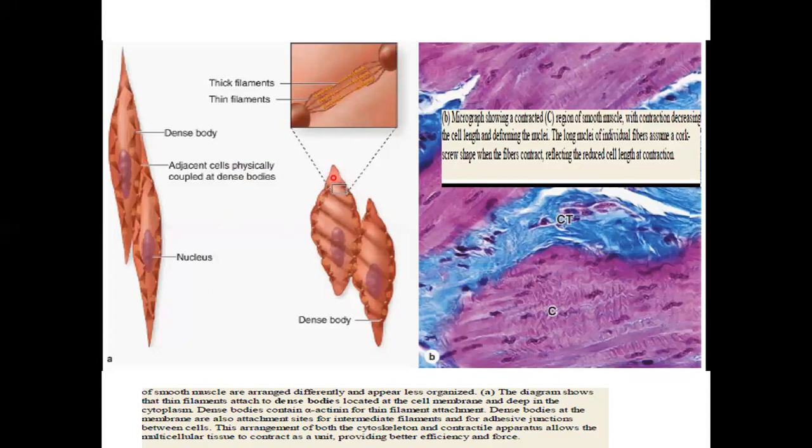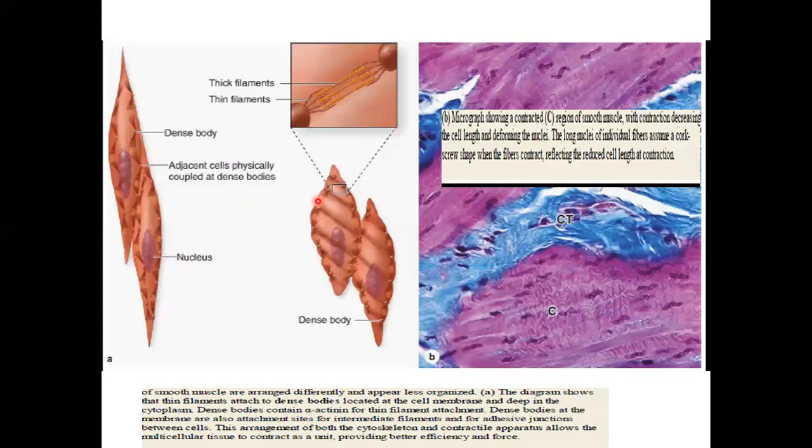Now, since we have dense bodies all over the cell membrane and dense bodies on the nucleus, when these contract, the cell shortens. You see that? This is a relaxed muscle. That is a contracted muscle. So this is a muscle that is undergoing contraction. Now look at the cell membrane. This is a contracted muscle. Compare with this one. Here, the muscle is smooth on the surface.